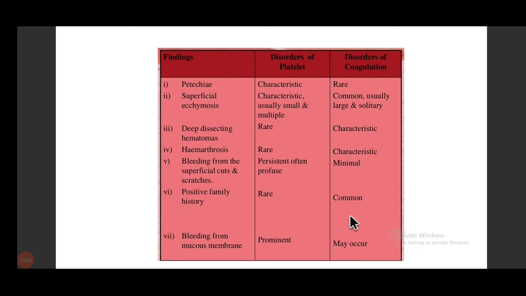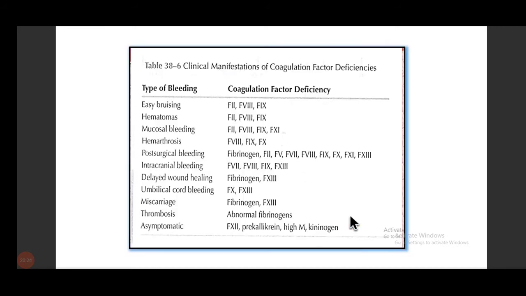Now coming to the coagulation disorders, petechiae are rare, ecchymoses are common, but they are usually large and solitary, whereas in platelet disorders they were small and multiple. Deep dissecting hematomas are characteristic in coagulation, and hemarthrosis is also characteristic in coagulation. Bleeding from the superficial cuts is minimal in coagulation, and bleeding may occur from the mucous membrane. Okay, you can just note this down.